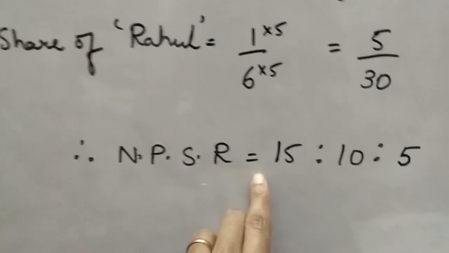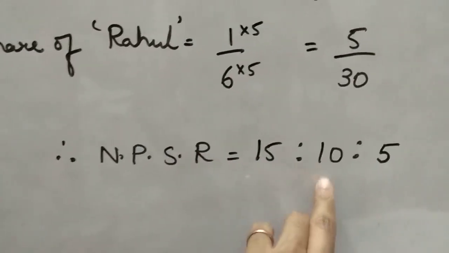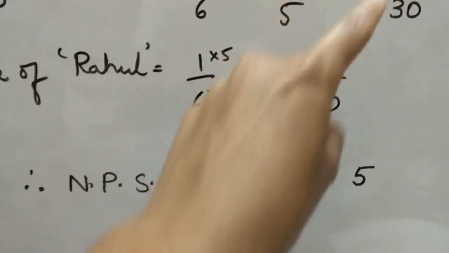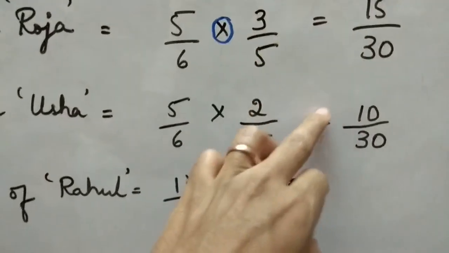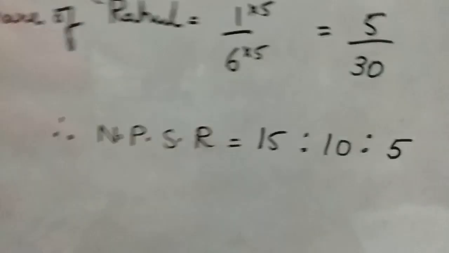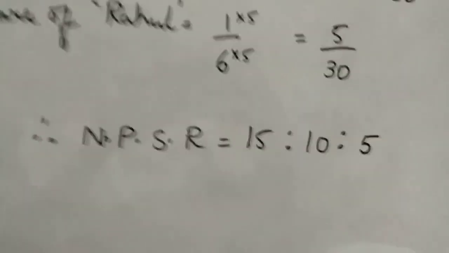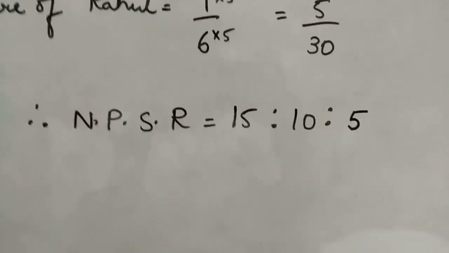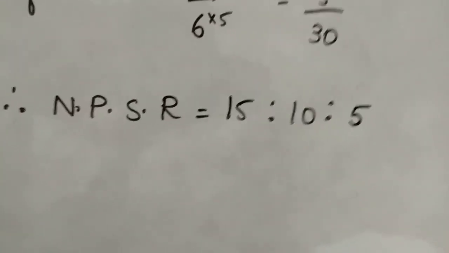Next step. Now the new profit sharing ratio is 15:10:5. Bring all the numerators, only the numerators. Now this is quite long for us, right? 15:10:5.